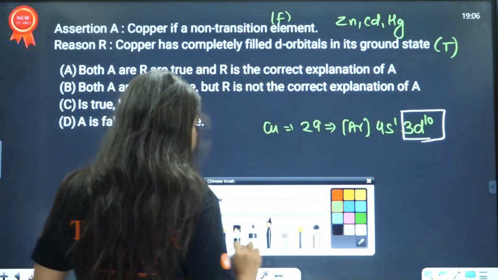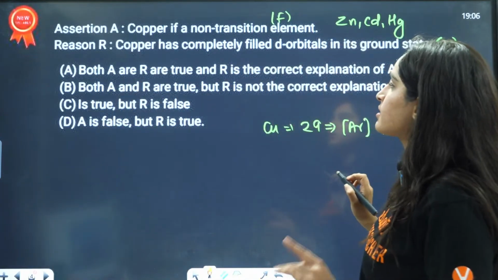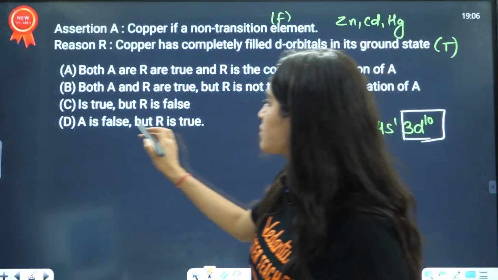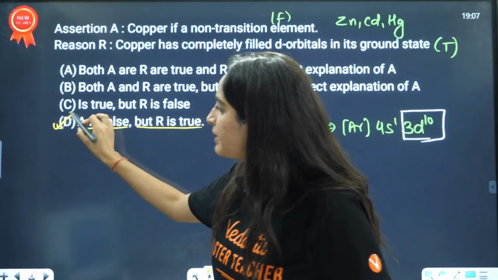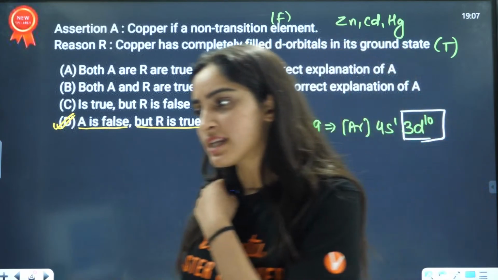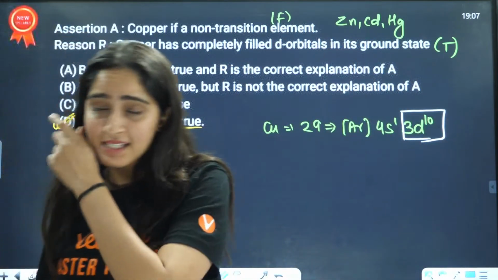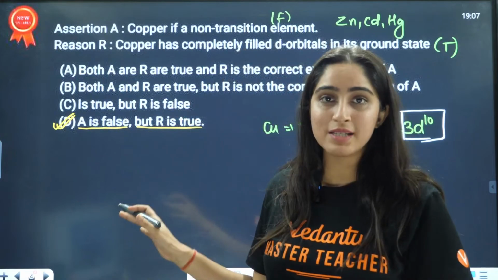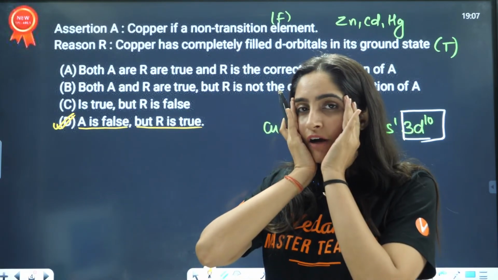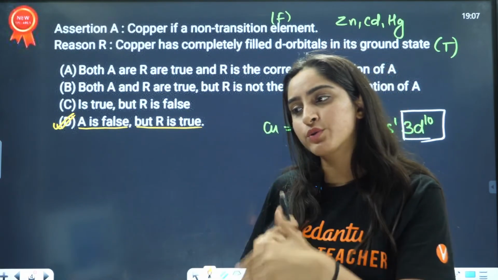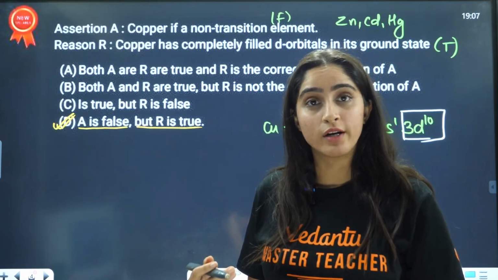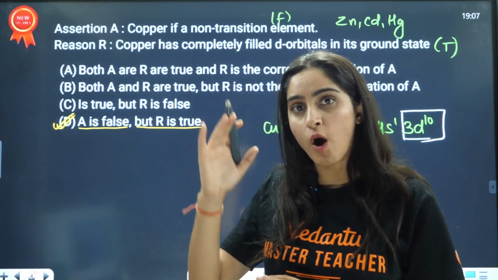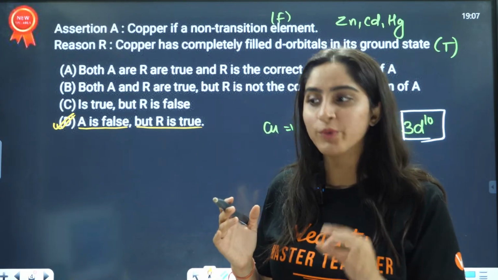That is why the assertion is wrong. That means A is false, but the reason is true. So D will be the correct answer again, right? Okay, that is enough. If you go through this in a very focused manner, good. But if you go through it thinking I will not remember anything from there, then it is not enough. You have to focus throughout this lecture, whatever I'm telling you.